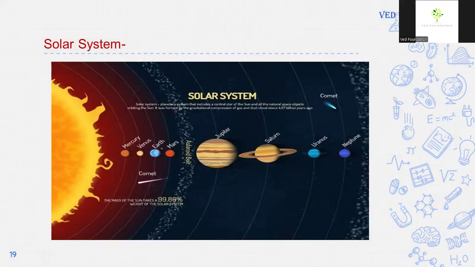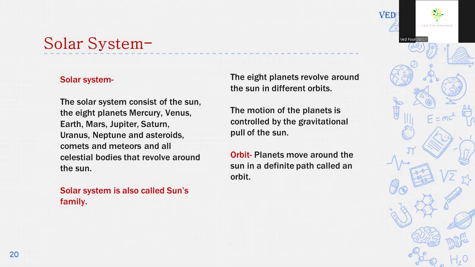Solar system. In our solar system, there are 8 planets: Mercury, Venus, Earth, Mars, Jupiter, Saturn, Uranus, Neptune. Let us learn about the solar system in detail. The solar system consists of the Sun, the 8 planets, and asteroids, comets, meteors, and all celestial bodies that revolve around the Sun.